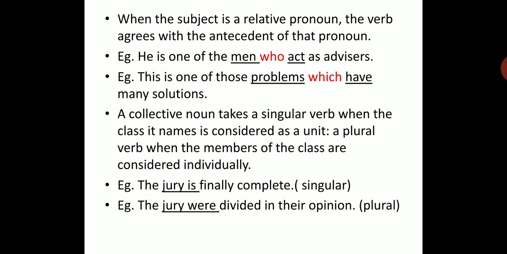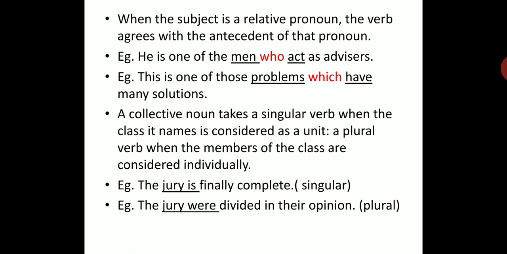When the subject is a relative pronoun, the verb agrees with the antecedent of that pronoun. Antecedent means which comes before. He is one of the men who act as advisors. So here we're considering men as a plural word, and who is the relative pronoun here. So we use act, which is a plural verb. This is one of those problems which have many solutions. Now problems is a plural word, and there is a relative pronoun in between, so we'll use a plural verb here.